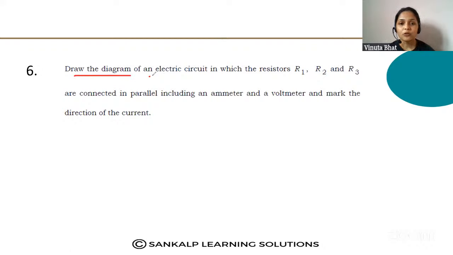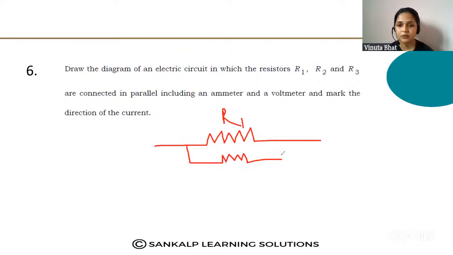Draw the diagram of an electric circuit in which resistors R1, R2 and R3 are connected in parallel, including an ammeter and voltmeter, and mark the direction of the current. What you have to draw here?